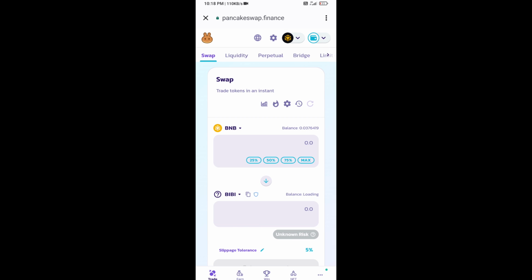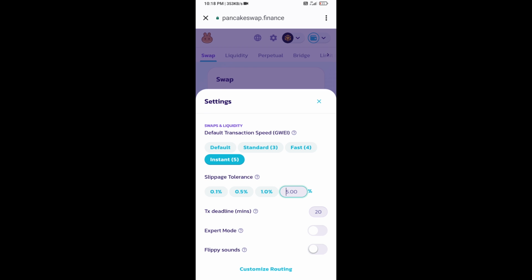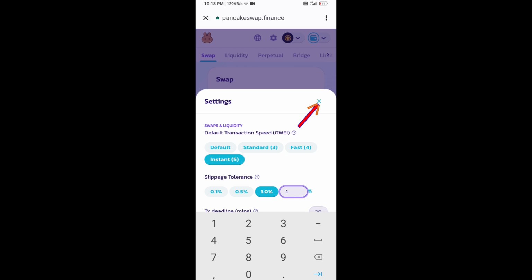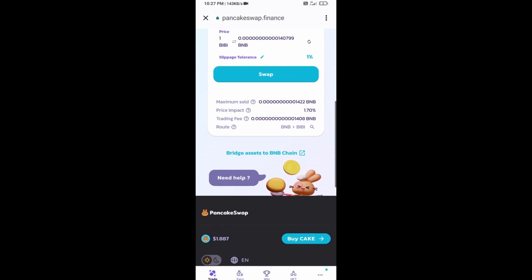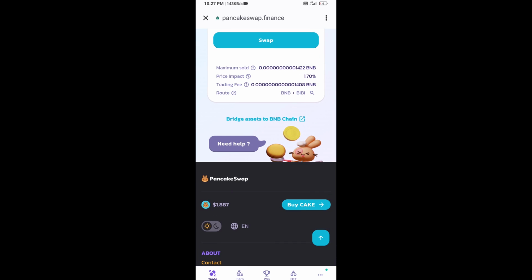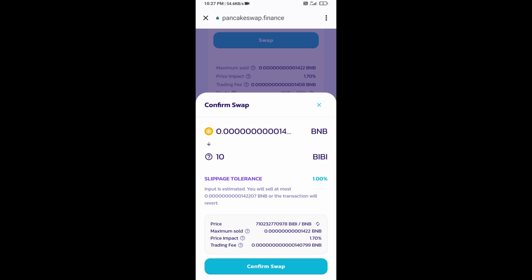After that, you will set slippage for effective purchasing. Click on this icon and here you will set 1% slippage. Click on the cut icon. Now here you will enter the number of tokens. Then click on swap. Here you can check the transaction details. Click on confirm swap.